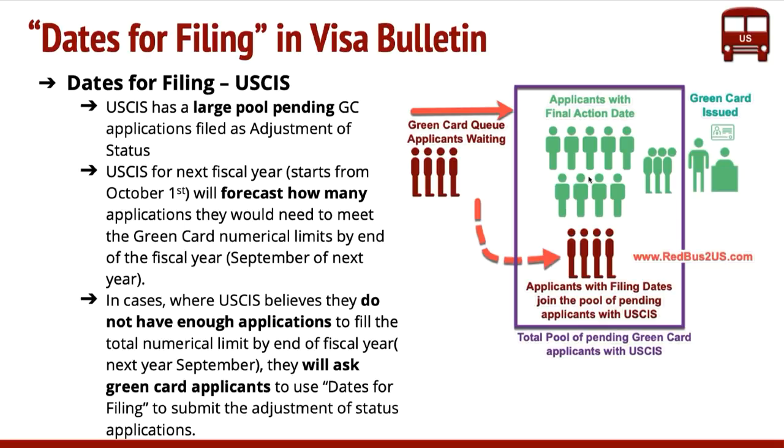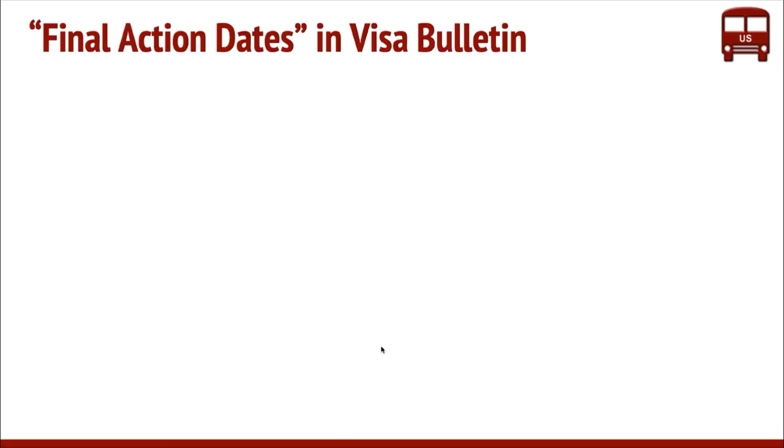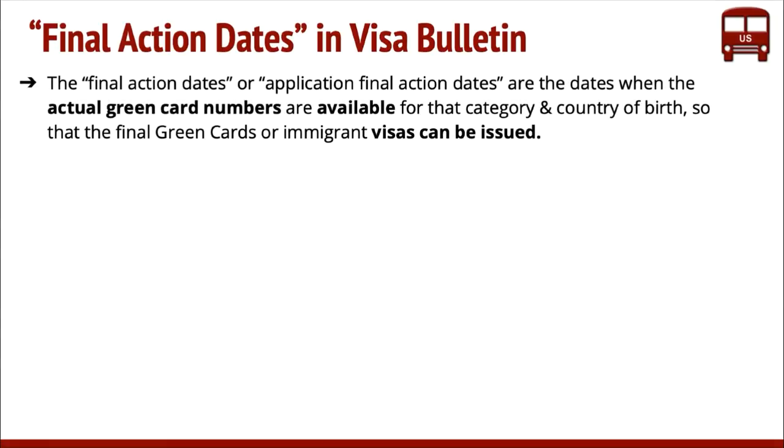Now let's look at final action dates in the visa bulletin, right? Final action dates can also be called application final action dates. These are the dates when the actual green card numbers become available for that category or country of birth. So this is when they actually can issue it. The way this works is, usually at the beginning of the fiscal year in October, the numbers become available, whatever numbers, right? 140,000 for employment based, and other ones for family based.